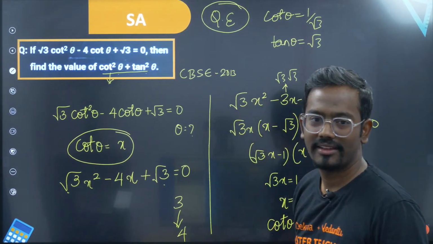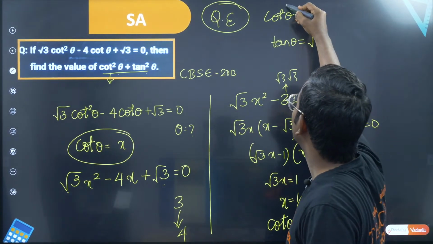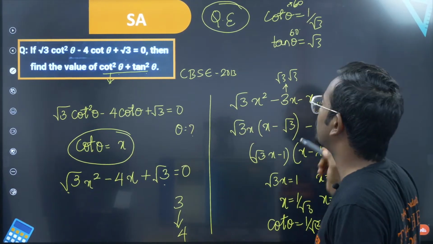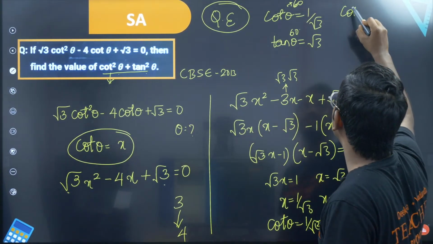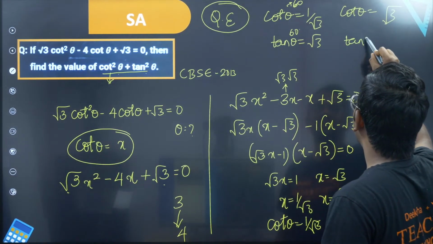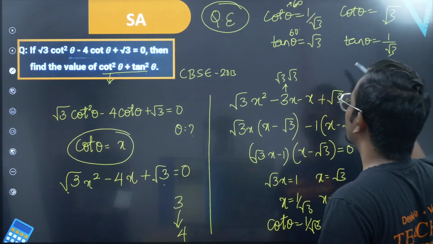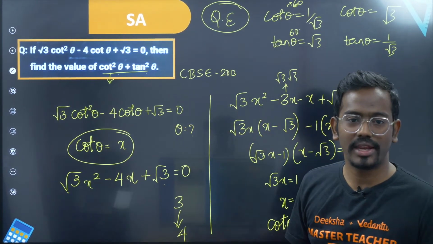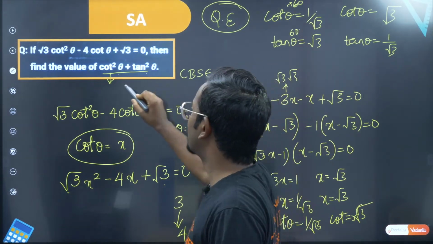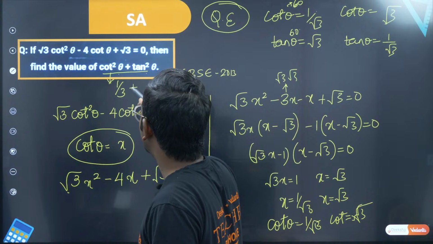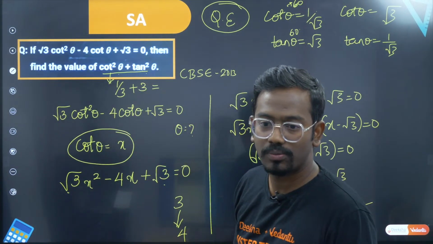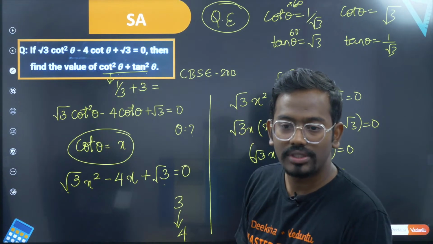Why? Whenever cot theta is 1 by root 3, cot 60 is 1 by root 3. Similarly, tan 60, for the same angle, will be root 3. If suppose cot theta is root 3, then tan theta will be 1 by root 3. In both the cases, they are the same. Since we want the square of that, you don't have to worry. So what is cot square theta? If you take 1 by root 3 whole square, that is 1 by 3. Tan square theta is root 3 whole square, that is 3.